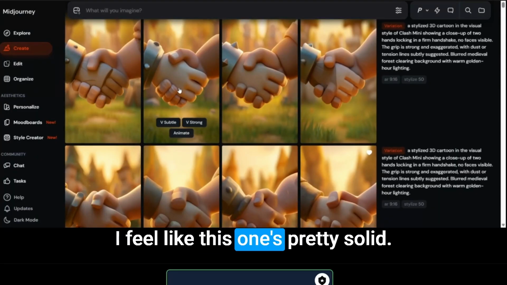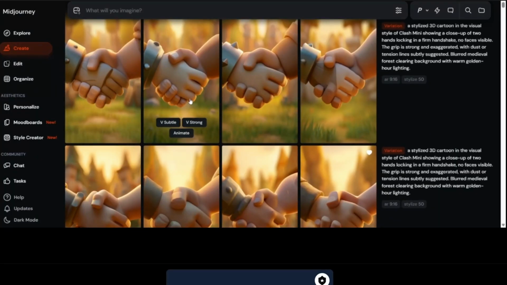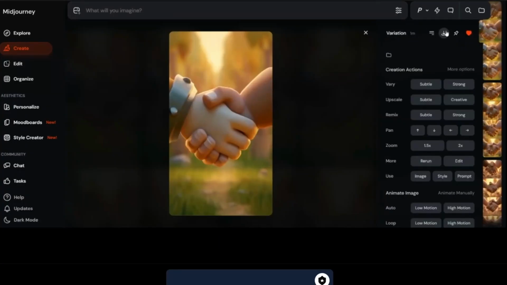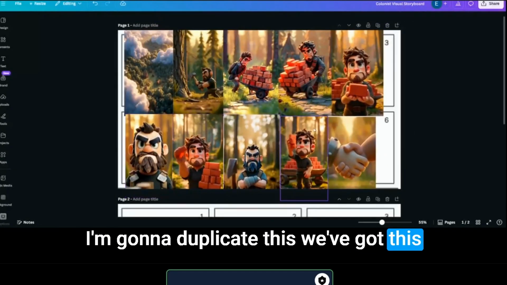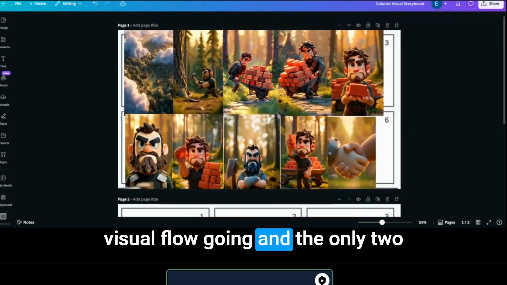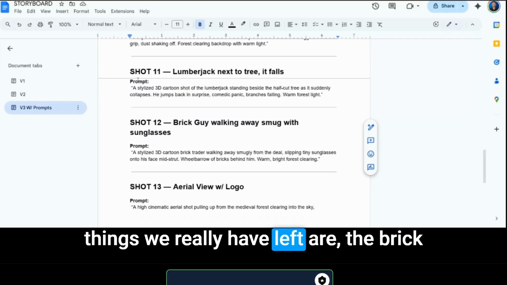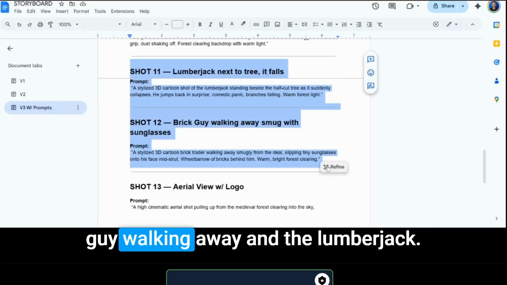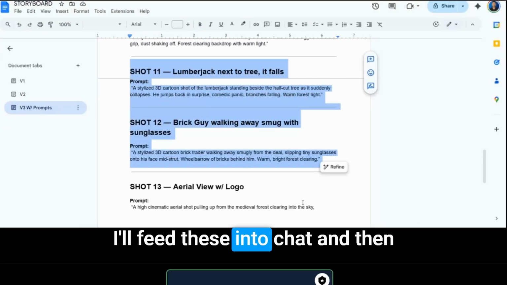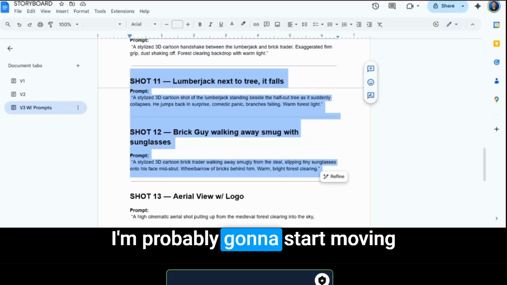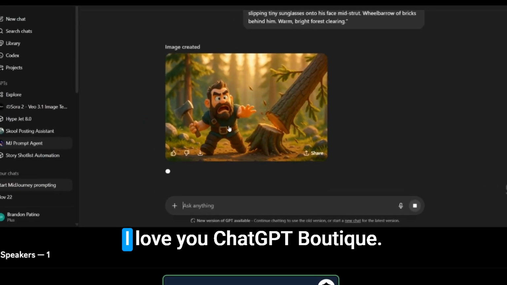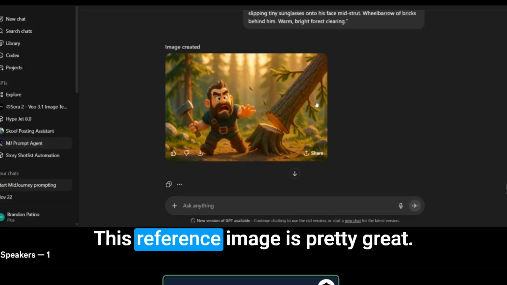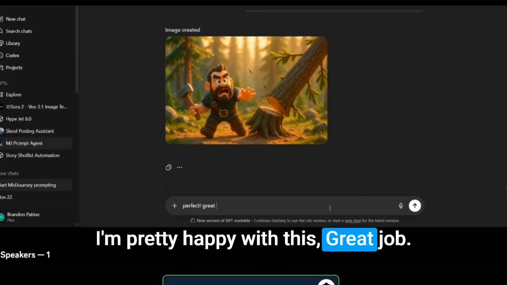I feel like this one's pretty solid. Missing a finger there. We can work with it. This one's also missing a finger. I'm going to duplicate this. We've got this visual flow going, and the only two things we really have left are the brick guy walking away and the lumberjack. I'll feed these into chat, and then I'm probably going to start moving into the video generation. Perfect. Yes. I love you, ChatGPT. This reference image is pretty great. I'm pretty happy with this. Great job.